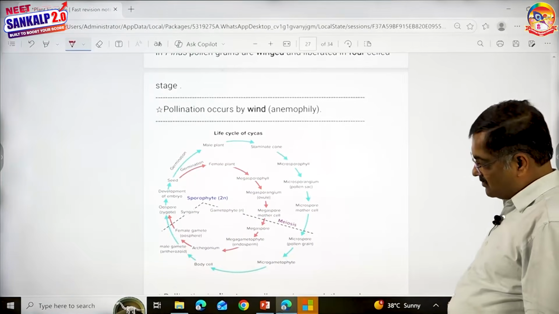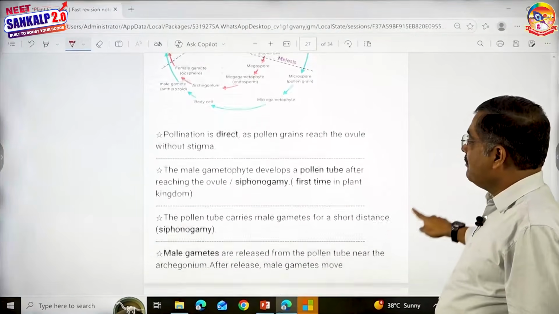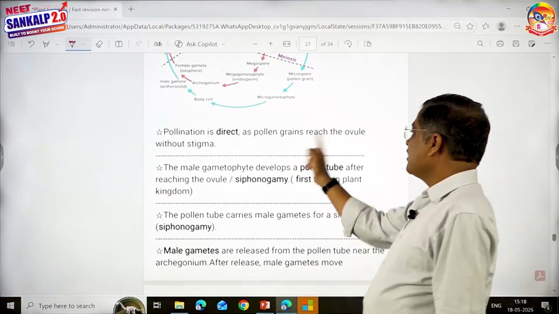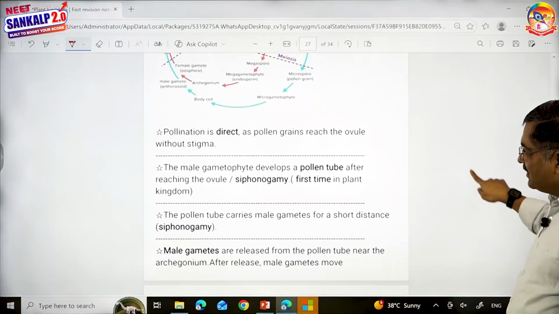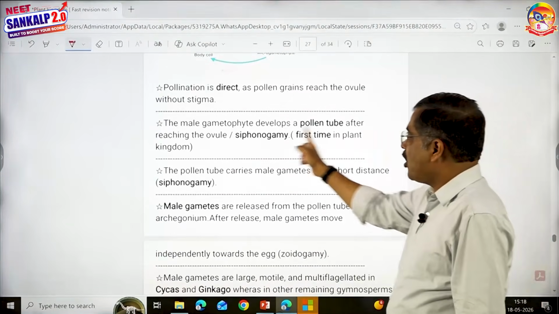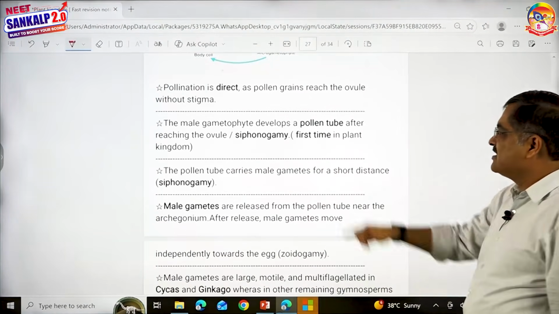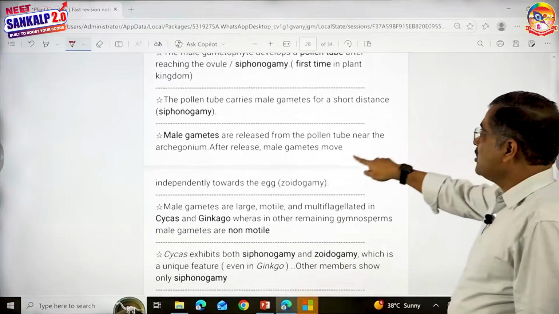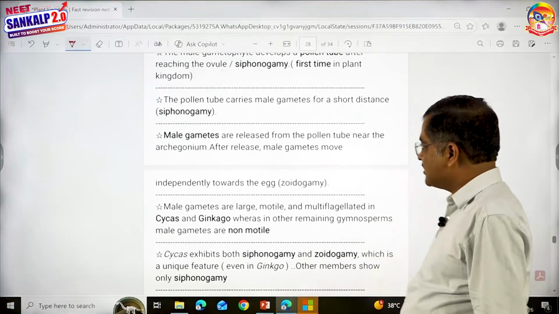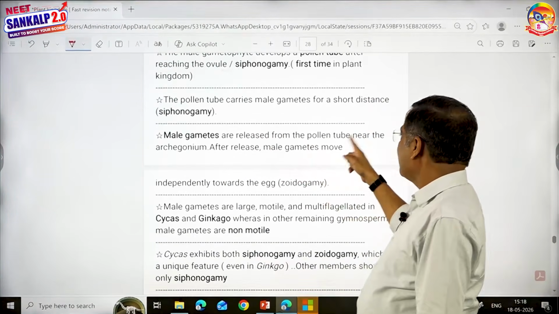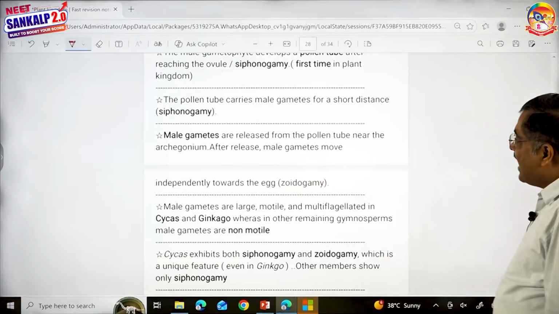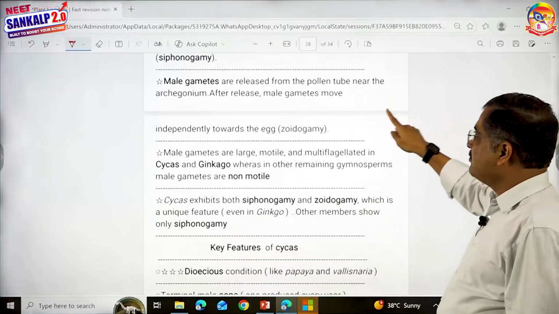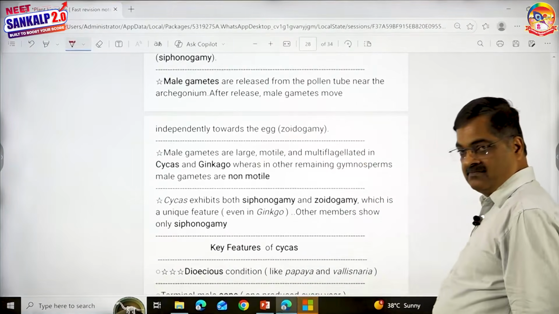Pollination occurs by wind. What happens next? Pollination is direct as pollen grains reach the ovule without stigma. The male gametophyte develops a pollen tube after reaching the ovule. This is called siphonogamy. The pollen tube carries the male gametes for a short distance. Then male gametes are released from the pollen tube near the archegonium. After release, the male gametes move independently towards the egg.